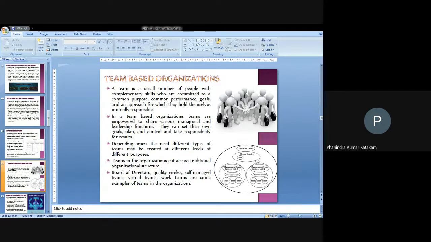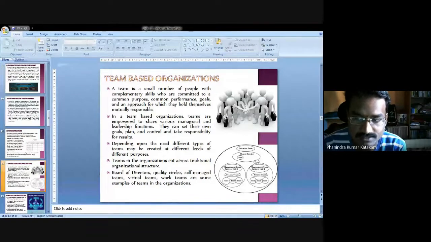You can see an identity when people are committed: a group of people with complementary skills, each having some unique qualities, sharing the same identity, so that they come forward for a common purpose and common objective. They share responsibilities and hold themselves mutually responsible for whatever they are doing. That's the form of organizations we are seeing nowadays.